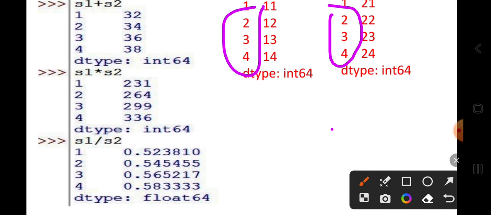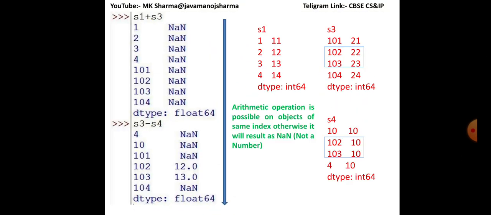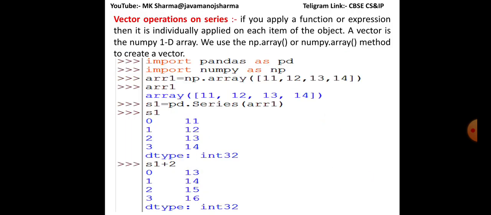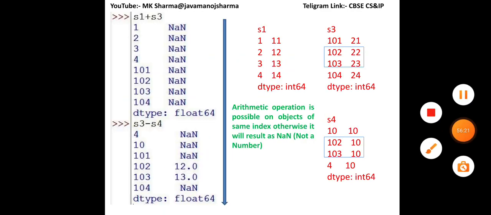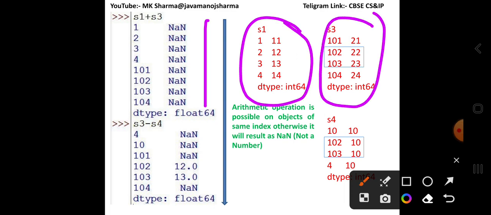If the index is different, then what will happen? Look here: S1 plus S3. S1 contains this one and S3 contains this one. S1 has index 1, 2, 3, 4.